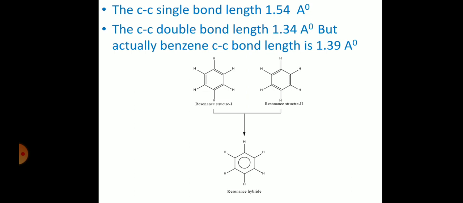But actually, when I measured the C-C bond length in benzene, how much am I getting? 1.39 angstroms. It is in between the single bond and the double bond. So there it is problematic. Something else is present. The structure should not be resonance structure 1, nor resonance structure 2; it may be some other structure. That is only the resonance hybrid. Otherwise we could not study all these things.